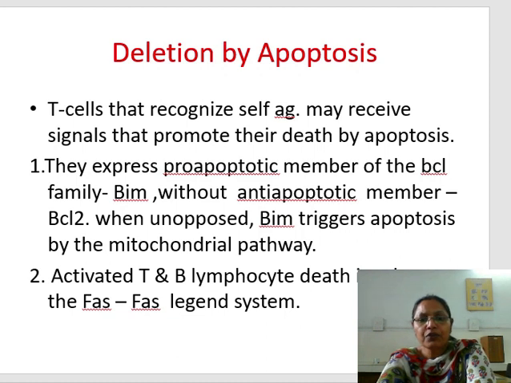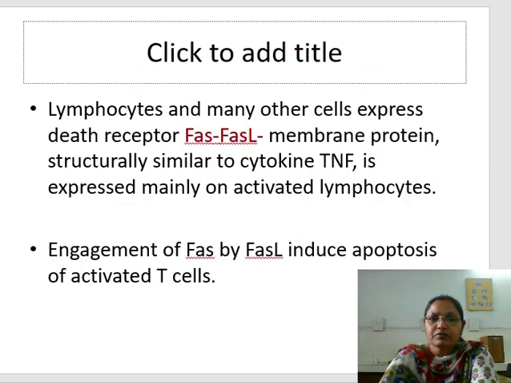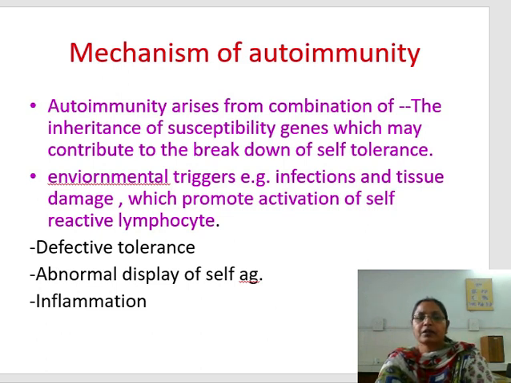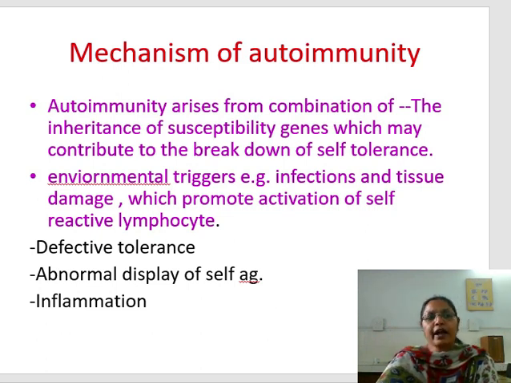The pathways of apoptosis are of different types. One is the BCL and BIM pathway, and the other is the Fas ligand pathway. The activated T and B lymphocyte death involves the Fas ligand system. Lymphocytes and many other cells express the death receptor Fas, and Fas ligand, a membrane protein structurally similar to the cytokine tumor necrosis factor, is expressed mainly on activated lymphocytes. So engagement of Fas by Fas ligand induces apoptosis of the activated T cells. So this is about the mechanism of central tolerance and peripheral tolerance.